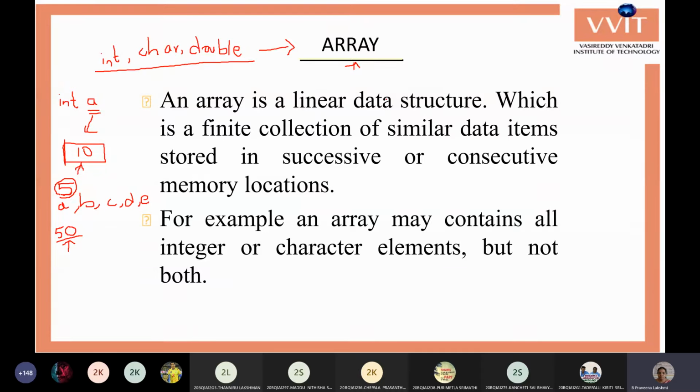Normally in real life also, say for example you are placing the same type of boxes, or one set of 10 boxes in one particular place, then we will say that there is an array of boxes. That is, you have placed a continuous set of boxes. The same word is used within our computer languages to specify a continuous list of elements.